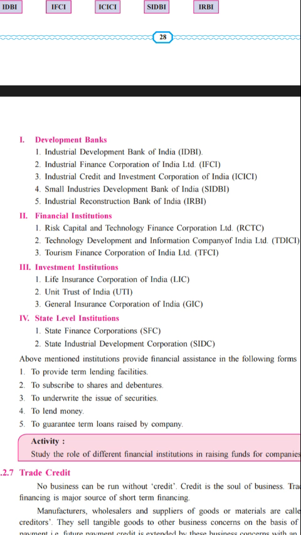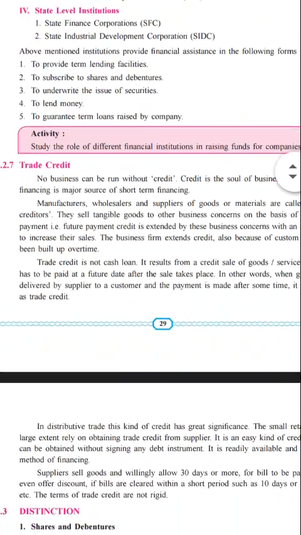So these are the financial institutions which have been set up at the national and state level, and accordingly they provide funds so that the smooth functioning of industries and business houses takes place, and they can equally contribute to the industrial growth and development of a country. So here we have completed the concept of financial institutions. Let us see the next concept, that is called trade credit.